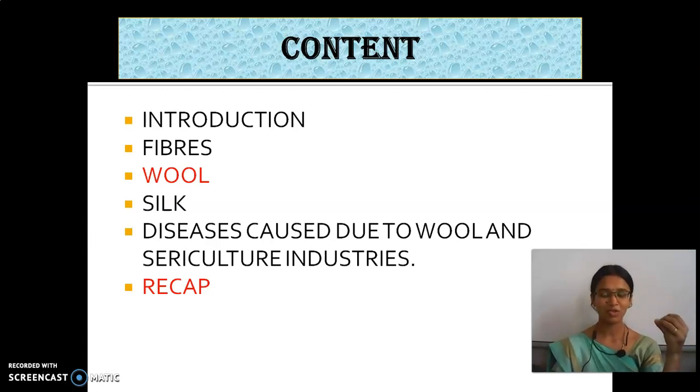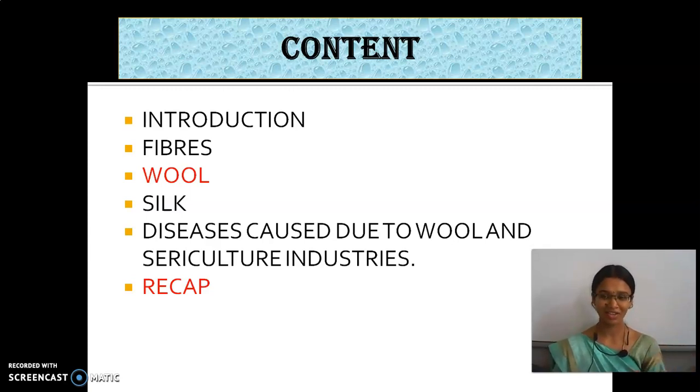So, fibers. What is meant by fibers? Fibers are nothing but a thin strand-like structure or hair-like filament.